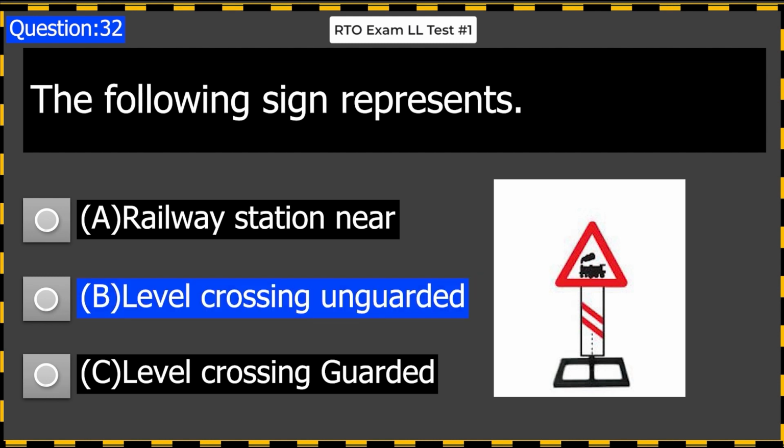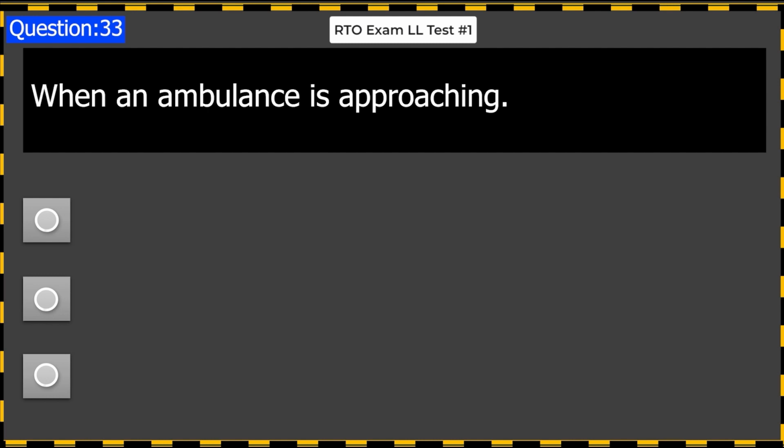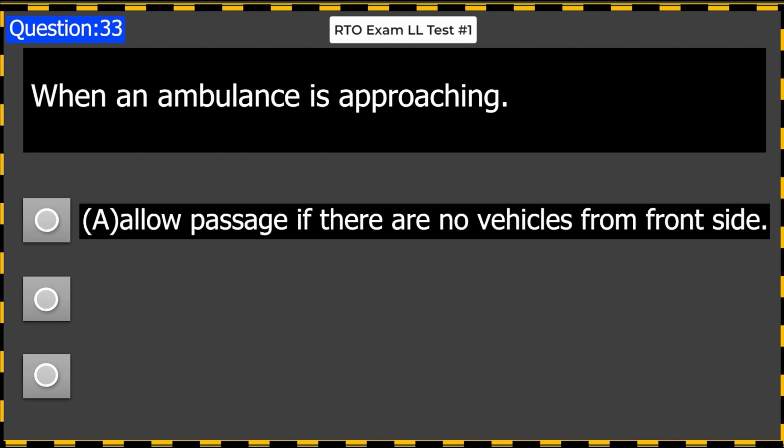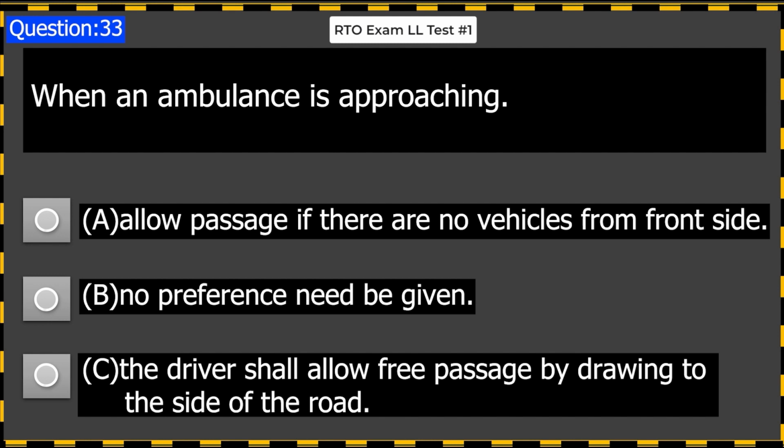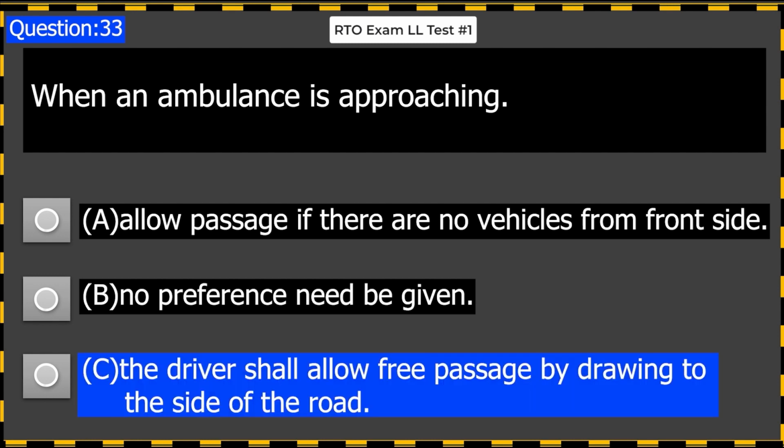Level crossing unguarded. When an ambulance is approaching A. Allow passage if there are no vehicles from front side. B. No preference need be given. C. The driver shall allow free passage by drawing to the side of the road. Answer C. The driver shall allow free passage by drawing to the side of the road.